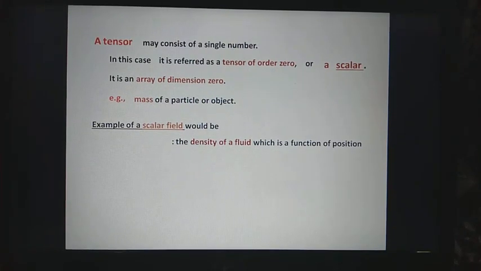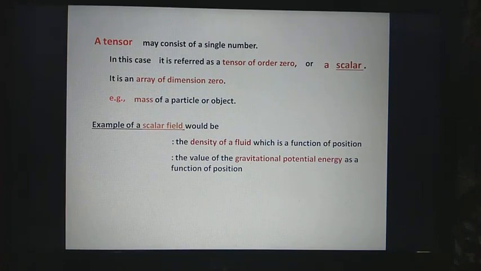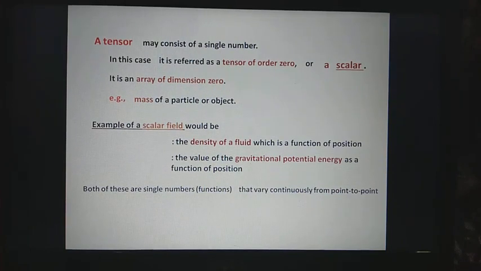Another example of a scalar field is the value of the gravitational potential energy as a function of position. Both of these are single numbers or functions that vary continuously from point to point and hence define a scalar field.